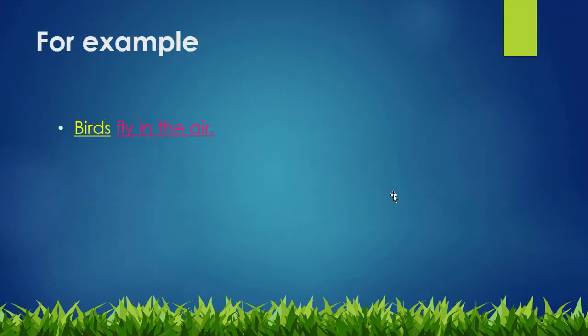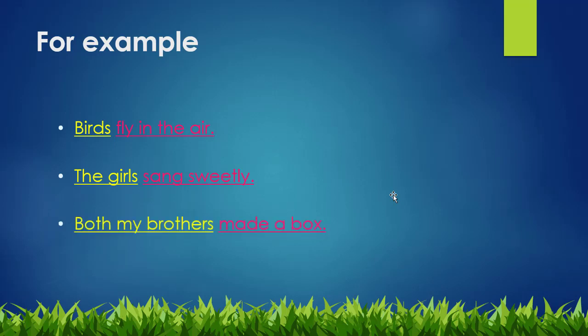For example, birds fly in the air. Birds is the doer of the sentence and fly in the air is the action. So birds is subject and fly in the air is predicate. The girls sang sweetly. Again, the girls is subject and sang sweetly is the action, so it is predicate. Both my brothers made a box. Both my brothers is a subject and made a box is predicate because here the verb is also present and it is also the rest of the sentence.